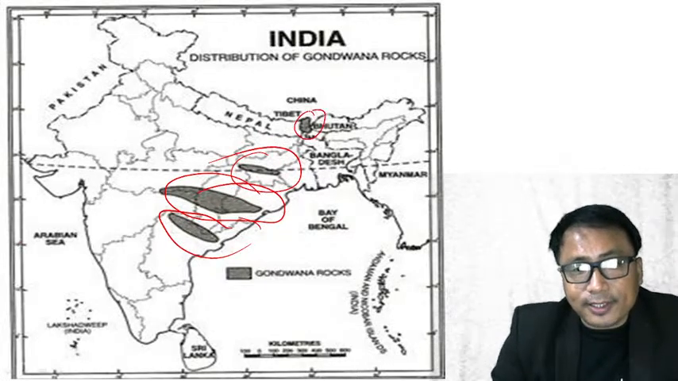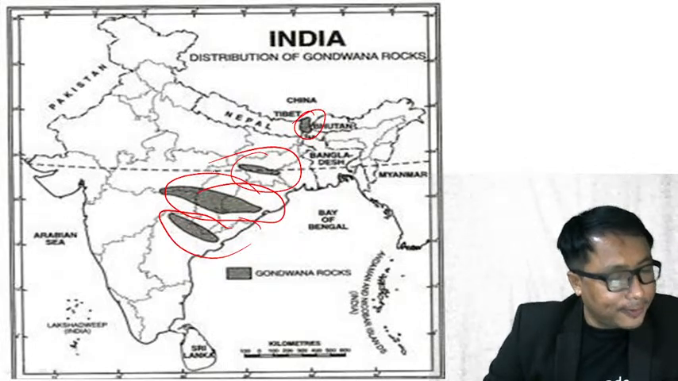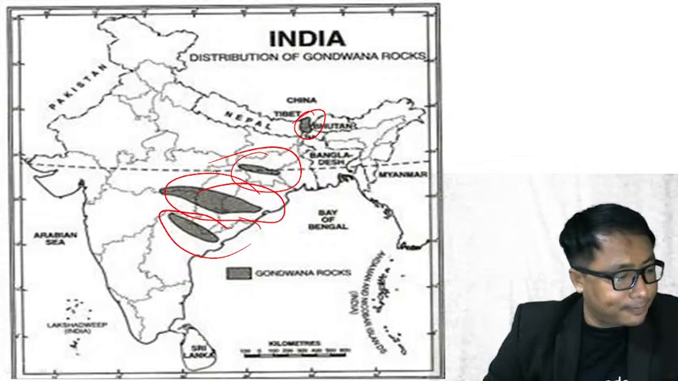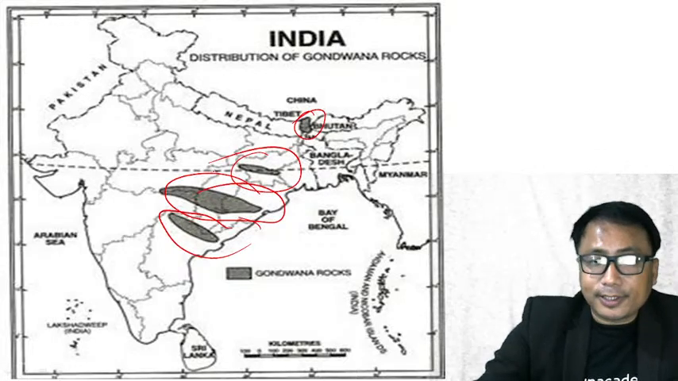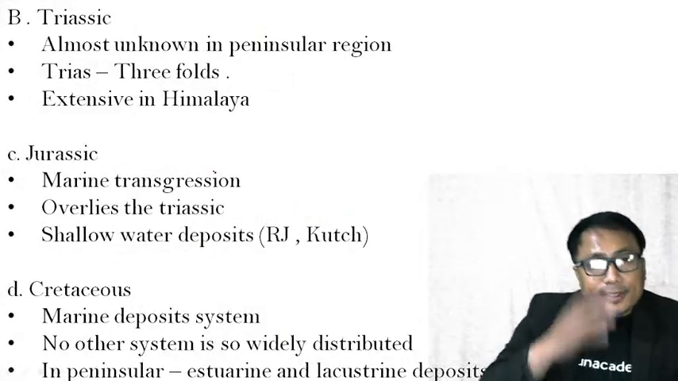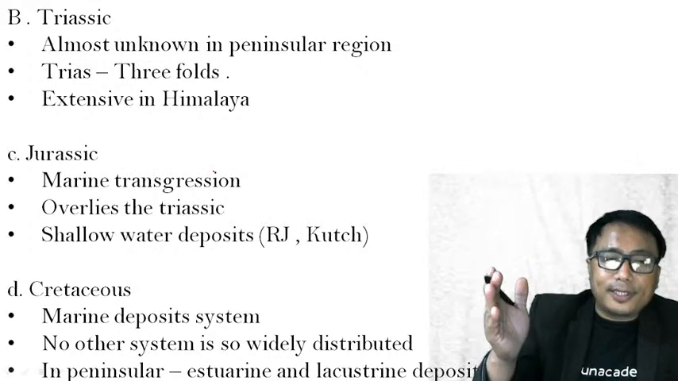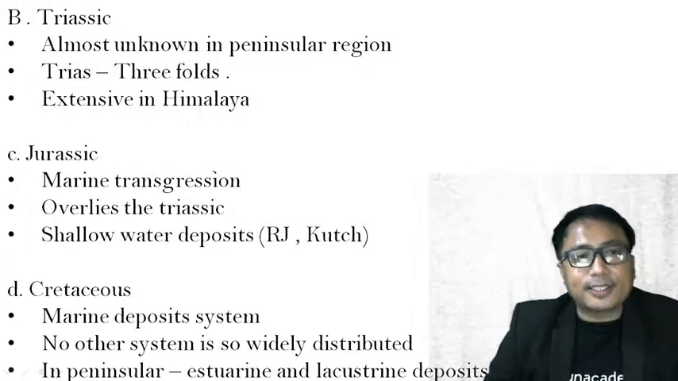Some you will find in this Sikkim region also. Clear? Kindly have a look at the diagram. I hope that is clear. Now, that is the first. Under the Aryan rock system itself, the second category is the Triassic.